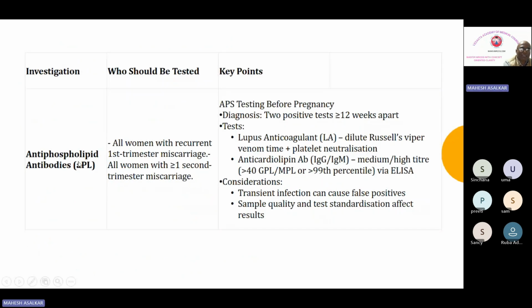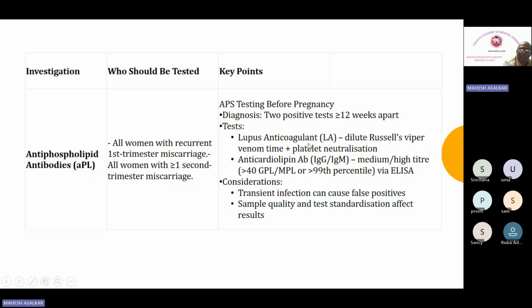Okay, antiphospholipid antibody. Who should be tested? All women with recurrent miscarriage having first trimester miscarriage, or all women with one or more second trimester miscarriage. You need to do this particular antiphospholipid antibody testing. So what are the key points to remember? It should be done at an interval, not during the pregnancy. After the abortion event or before the pregnancy, you have to do it. You have to repeat the test after 12 weeks. So two tests positive at or more than 12 weeks apart.